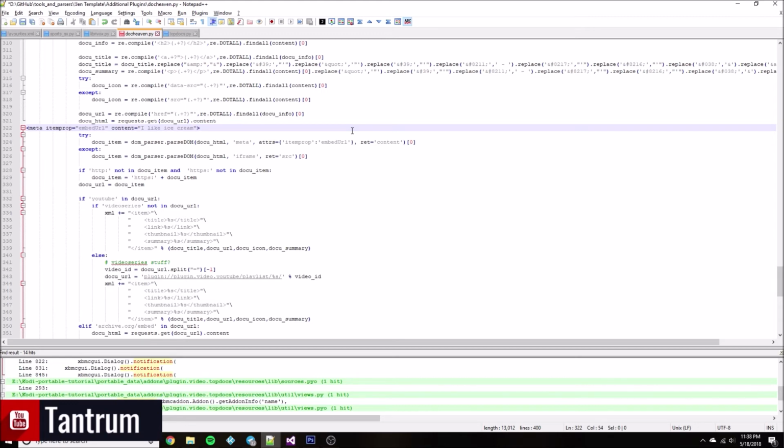Alright, so in your HTML, there's going to be a line like this. It's a meta, so that's what I'm looking for there. Got item prop, which is the attribute that I want it to equal. And then I want that item prop to equal embed URL. So that's what this whole thing stands for. And normally you can end them here and it returns all that content that comes after that. But since I told it to return the entry called content inside the tag, it's going to return this right here.